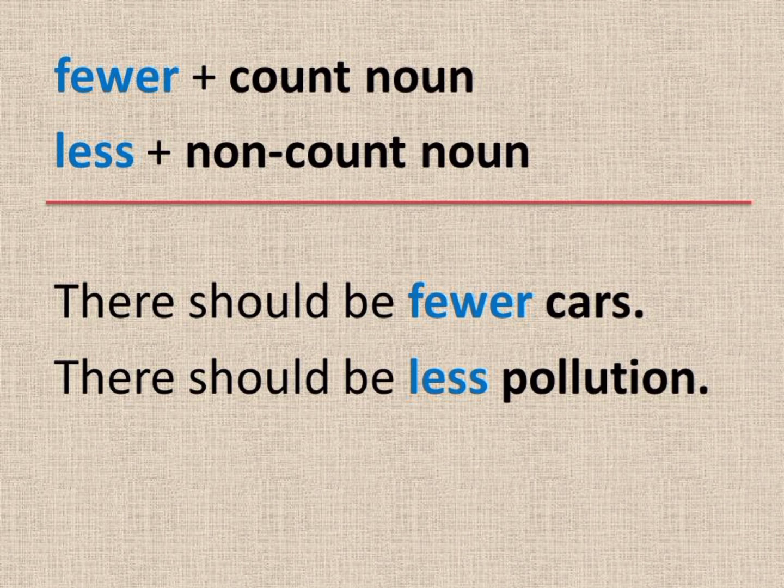Pollution can be air pollution or water pollution. But in the city, something that mostly happens is air pollution because there are so many cars. So less is used with non-count nouns. For example, you used to have $1,000, but now you don't have $1,000 anymore. You just have $300. So you say, I have less money. Don't say I have fewer money because money is a non-count noun.